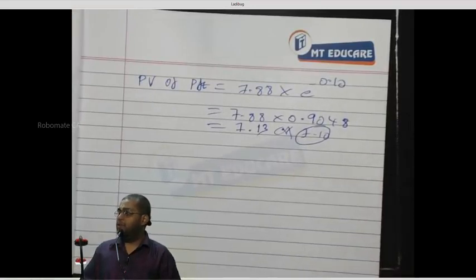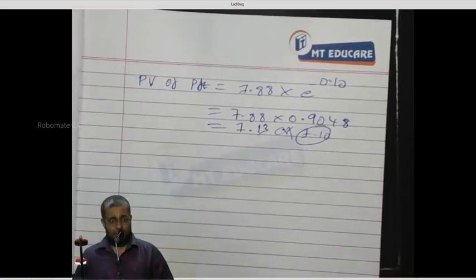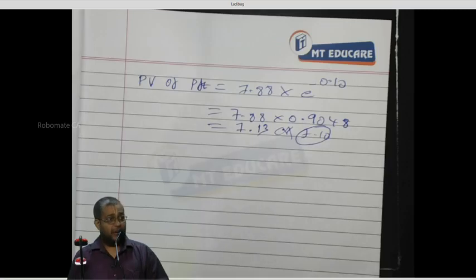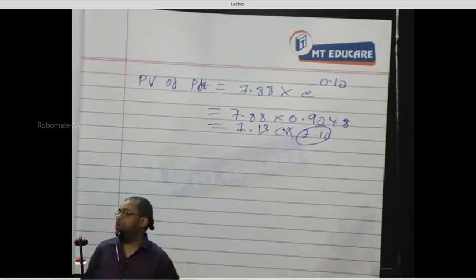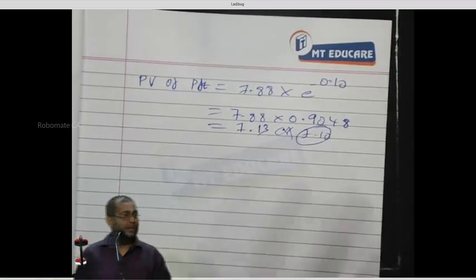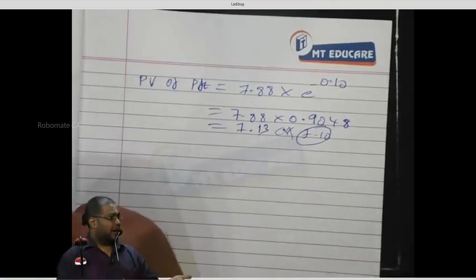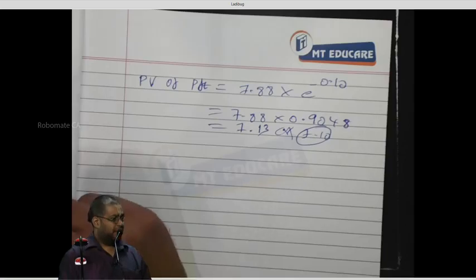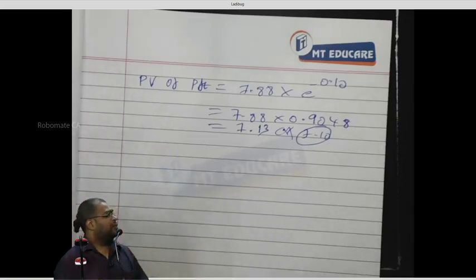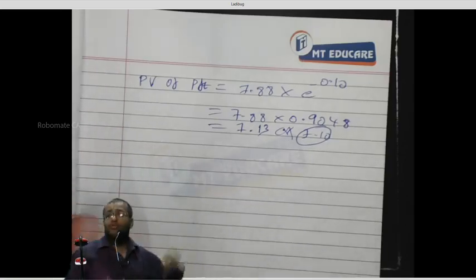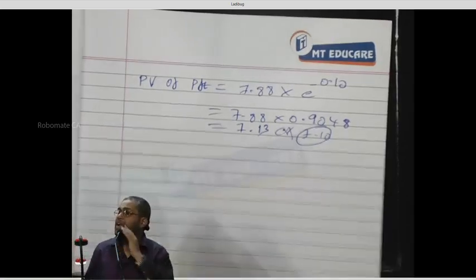Today the call is worth how much? 37.1. Trading at what? 30 rupees. It is underpriced by 7.1. That is what we can call arbitrage profit. A call worth 37.1 is available for 30 rupees, so I am getting a benefit of 7.1. How can I earn that benefit? Through this strategy the benefit could be earned. Are you following what I am saying?